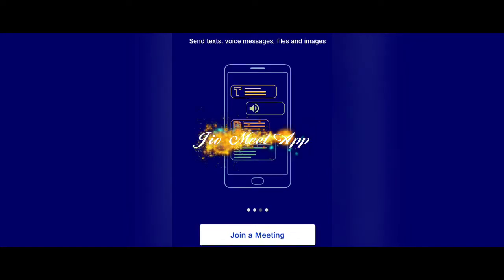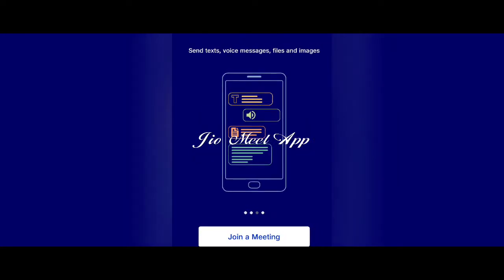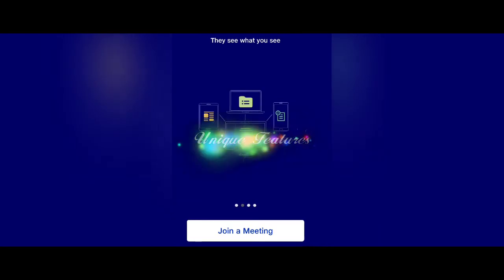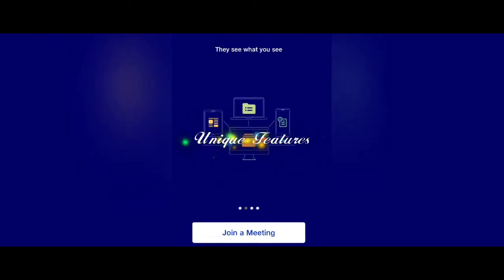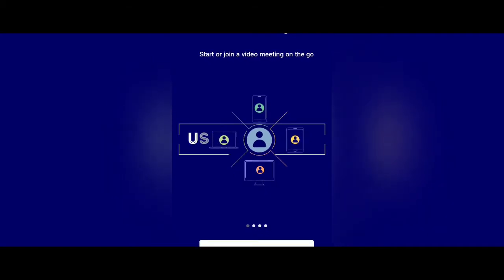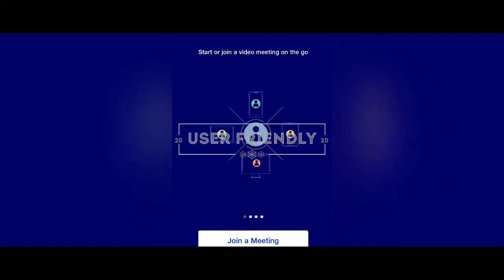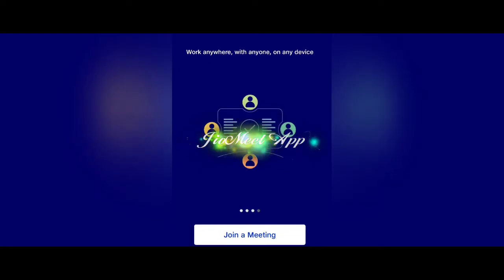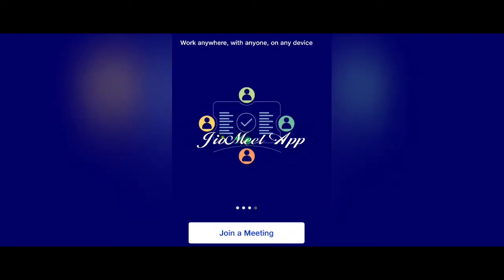Today I'll tell you about a new app, the GeoMeet app. This app is used for doing online lectures and classes, and there is no restriction like 40 minutes and so on. It is quite user friendly. You can easily download and use this app.